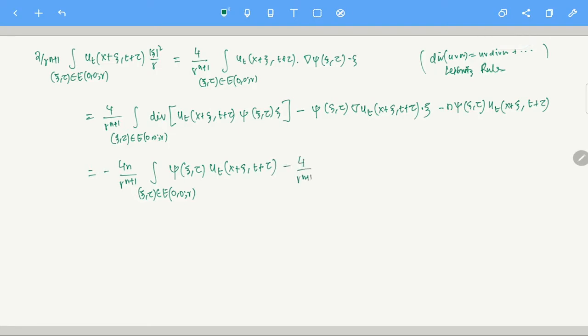Just take a minute and think of why all of this is coming here. Xi tau in E(0,r), phi of xi tau dot d tau of, I will explain why all of this is coming here, x plus xi, t plus tau dot, what is it, this I am doing, so this is dot xi. Okay, fine. Let me explain how all of this is coming.